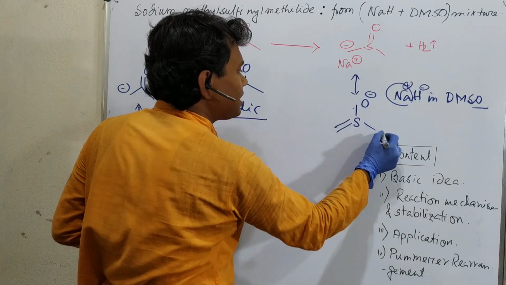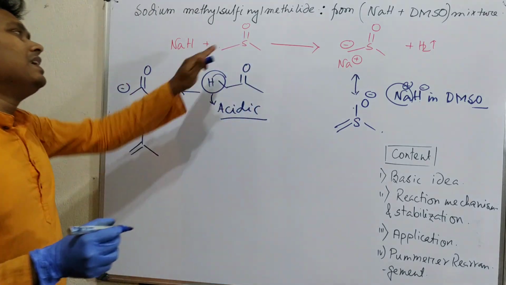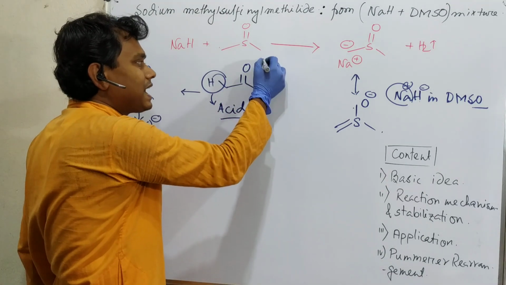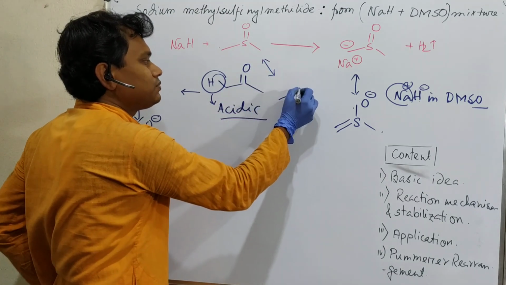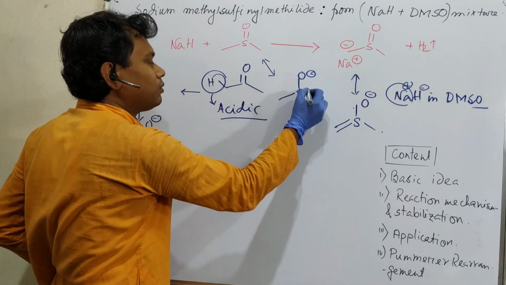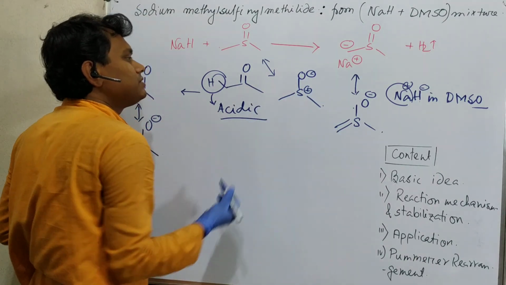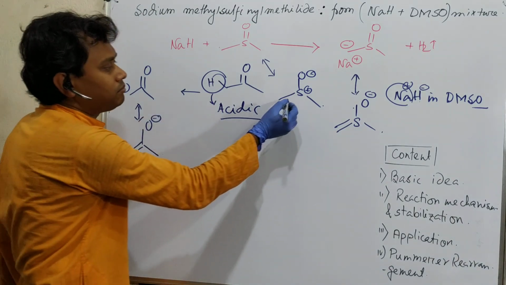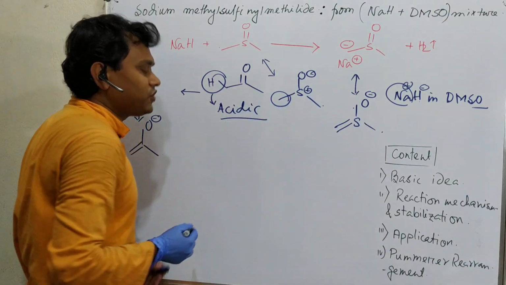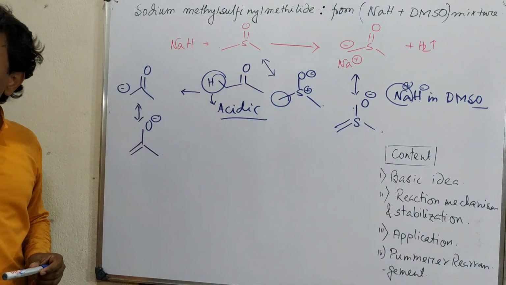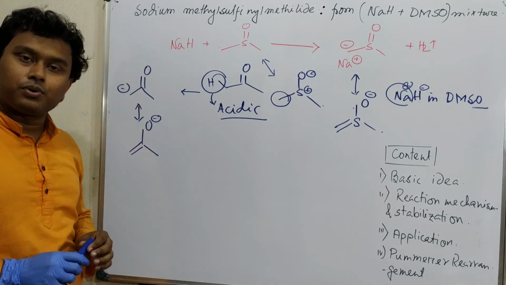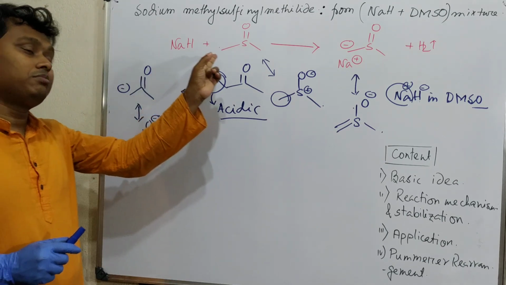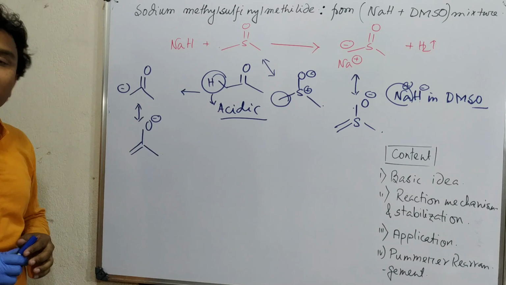Now a question may come, why does this sulfoxide deprotonate easily? Because oxygen is the electronegative atom, and DMSO has another canonical form, S plus O minus, and that is the reason for the very high polarity of DMSO. There is a charge separation, so these protons become sufficiently acidic, and that is the reason for this deprotonation. By the way, this was reported by the scientist E.J. Corey.